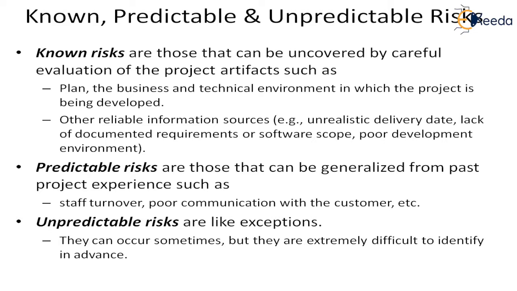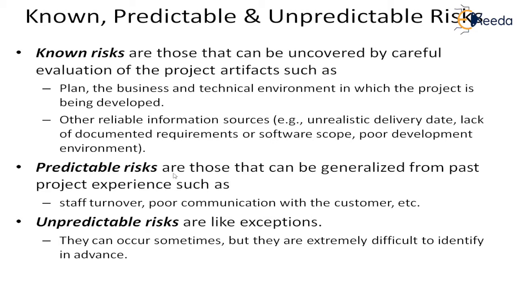So what is a known risk? Known risks are those that can be uncovered by careful evaluation of the project artifacts, such as the plan, the business and technical environment, and this kind of information. They are very obvious things, and they are visual. So by looking at them, we know, okay, this may happen. Known risks also come from other reliable information, like unrealistic delivery date, lack of documented requirements, software scope, poor development environment. Everybody knows that such things happen, so they are called known risks.